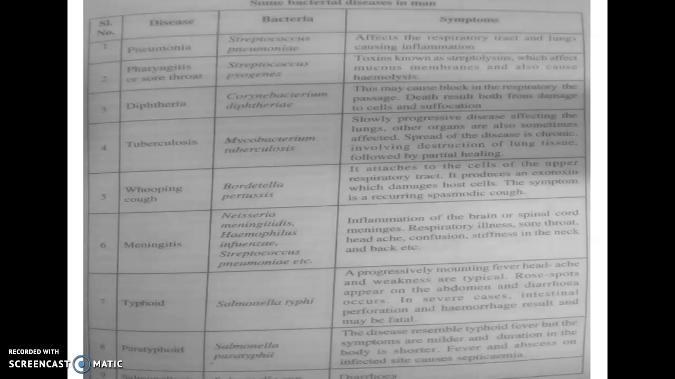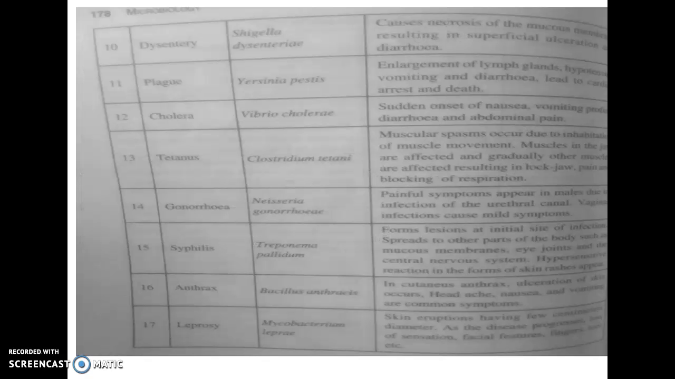Then paratyphoid. Paratyphoid is caused by the organism Salmonella paratyphi. This disease is somewhat similar to typhoid fever, but the symptoms are much milder and the duration in the body is much shorter. Typhoid is chronic, and fever and abscesses at the infected site generally cause septicemia. Then diarrhea, generally caused by Salmonella organisms. Then dysentery, which is caused by Shigella dysenteriae.